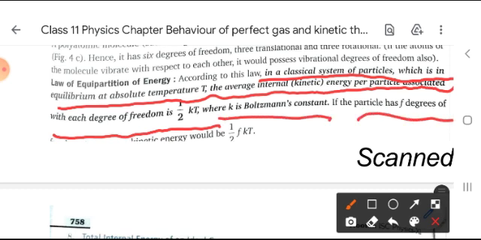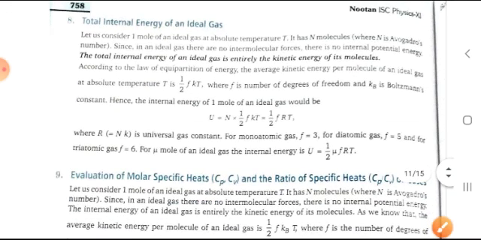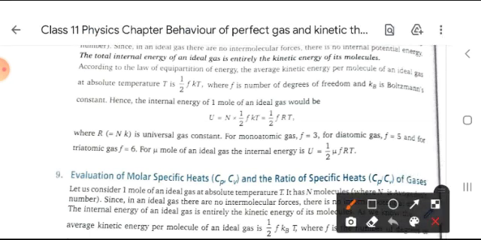If the particle has F degrees of freedom, then the total value becomes 1 by 2 F kT. This is the law of equipartition of energy. For 1 mole of gas, the internal energy U is equal to capital N multiplied by 1 by 2 F kT, or 1 by 2 F RT.